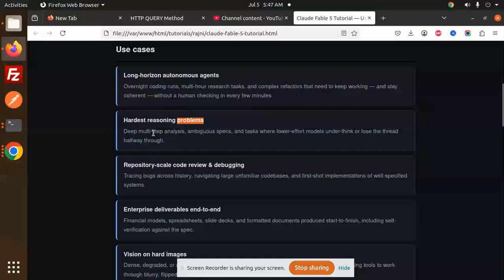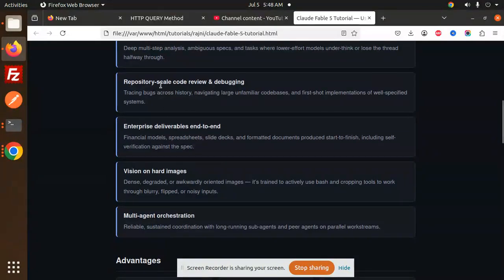Hardest reasoning problems: deep multi-step analysis, ambiguous specs, and tasks where low effort models underthink or lose the thread halfway down. Repository scale code review and debugging: tracing bugs across the history, navigating large unfamiliar code bases, first shot implementations of well specified systems. Enterprise deliverables end to end, enterprise level. Financial models, spreadsheets, slide decks, formatted documents, produced start to finish, including self verification against the specifications.